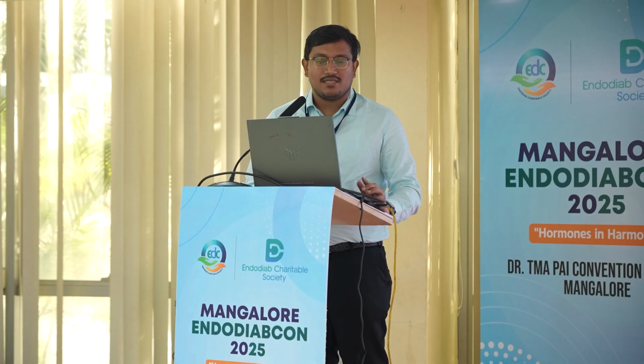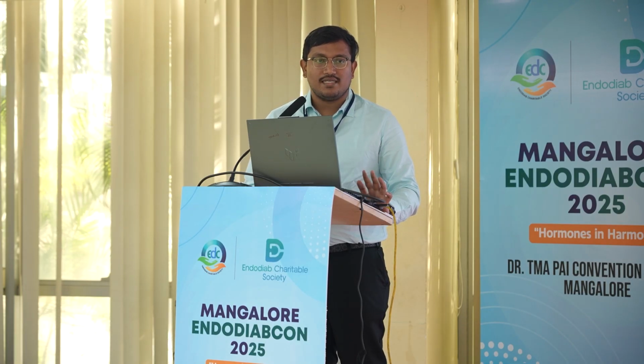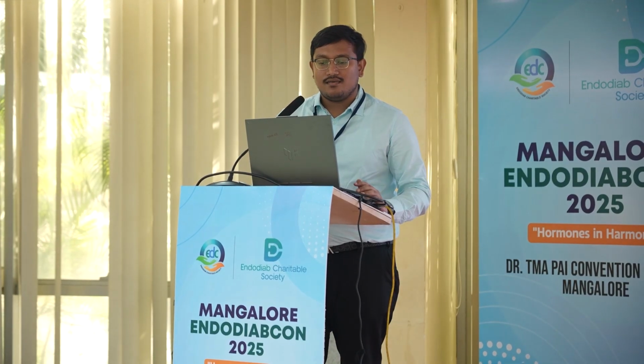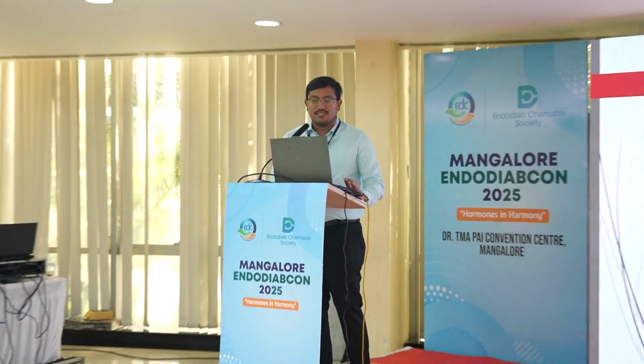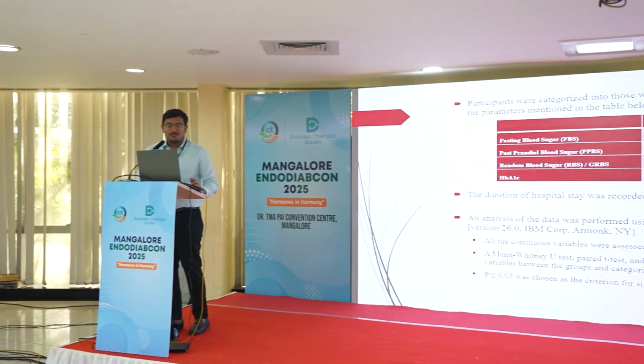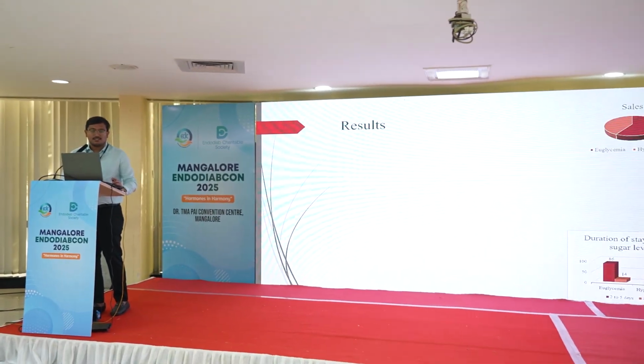So participants were categorized into those with hyperglycemia and euglycemia. This is based on the table given here, with fasting blood glucose of more than 110 mg per deciliter, postprandial blood sugars of more than 140 mg per deciliter and random blood sugars of more than 200 mg per deciliter and HbA1c of more than 5.7 were taken as hyperglycemics and the others were considered as euglycemics. The duration of hospital stay was recorded in the proforma. An analysis was done using the statistical package for social science and p-value of less than 0.05 was chosen as the criteria for significance for the study.